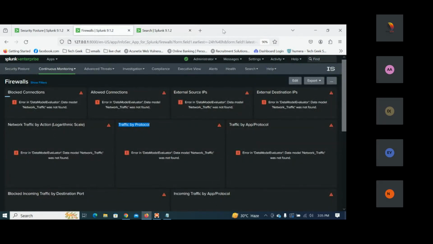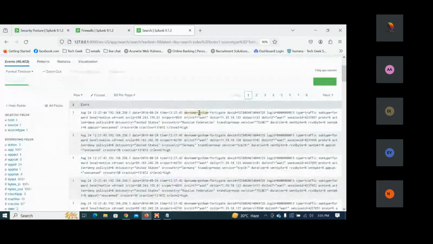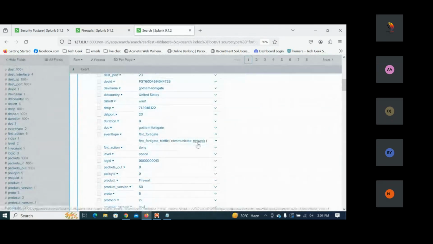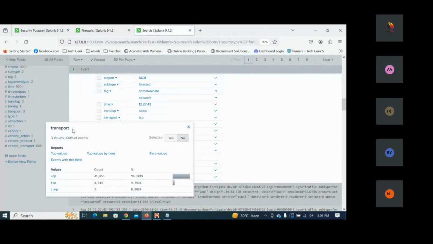Protocol is TCP, UDP, what type of traffic is there? If we go to the fields, can you see the transport field here, everybody? Over this transport only the protocols are there, right? TCP, UDP or ICMP.